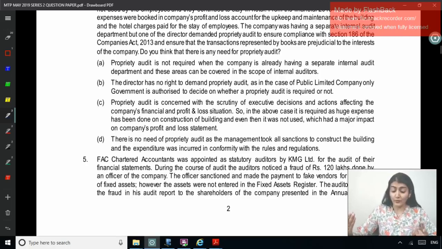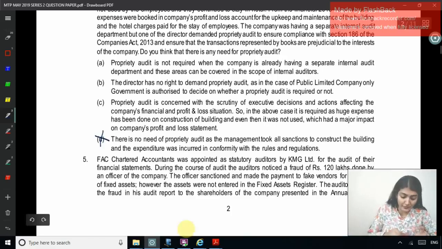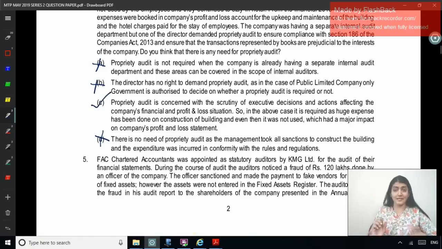There is no need of propriety audit as the management took all the sanctions to construct the building and the expenditure was incurred in conformity with the rules and regulations. Right? So no need for propriety audit, not required, has no right to demand propriety audit, all wrong. The propriety audit is concerned. Right? So C is the correct answer.